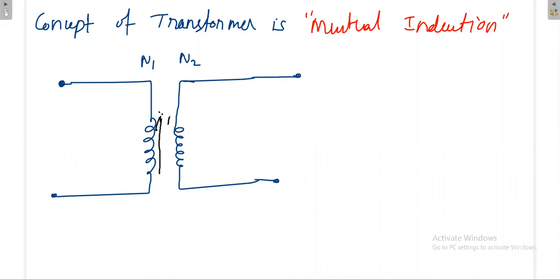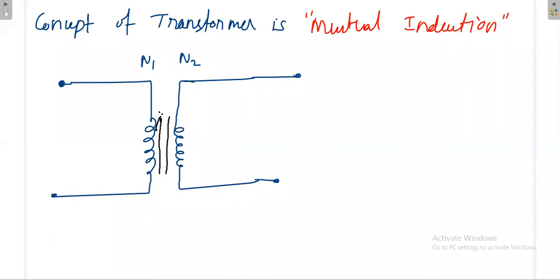The job of this material is to support the flux to go from the primary to the secondary. Even air can do that, because even in air the flux will go, but if you provide some material, then it will have more permeability, so more flux can go from the primary to the secondary side. So the losses will be less actually. So this is the number of turns N1 and N2.